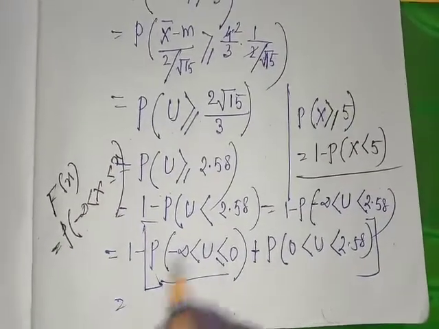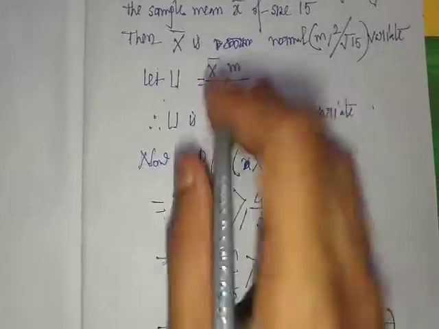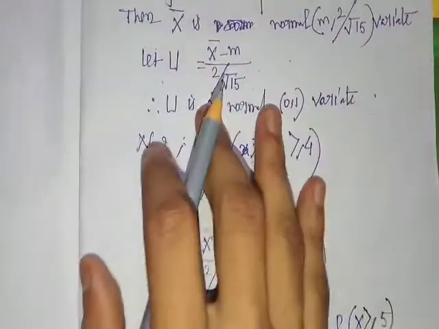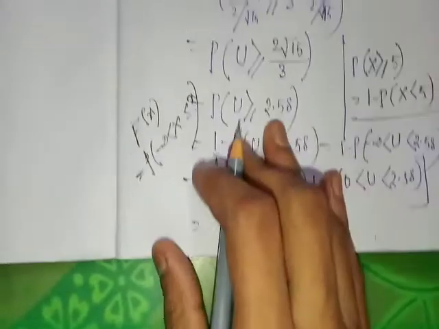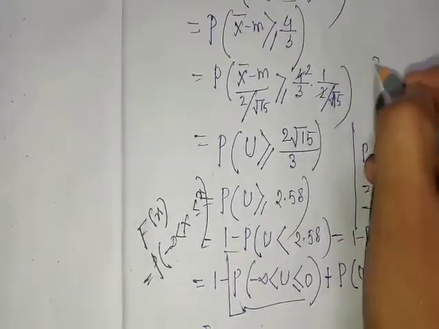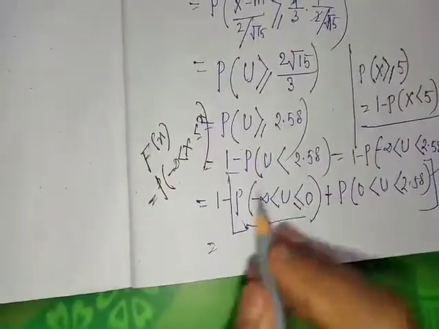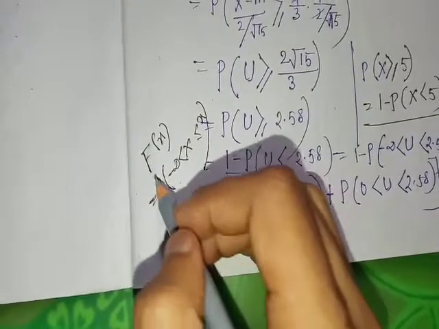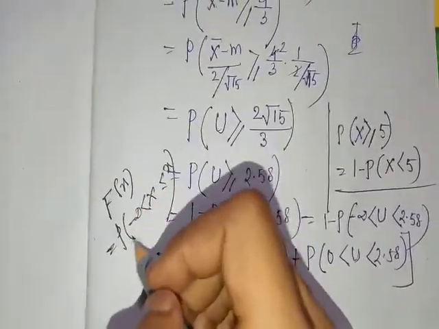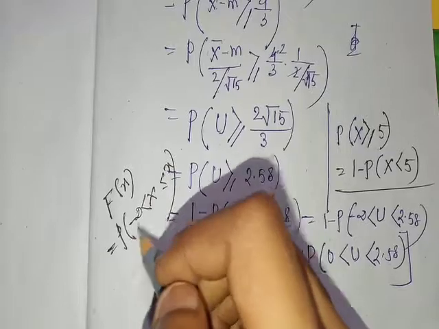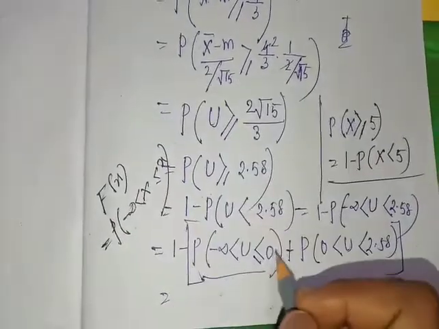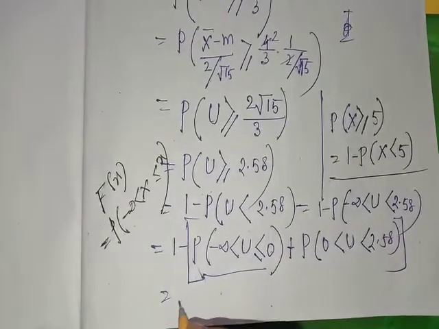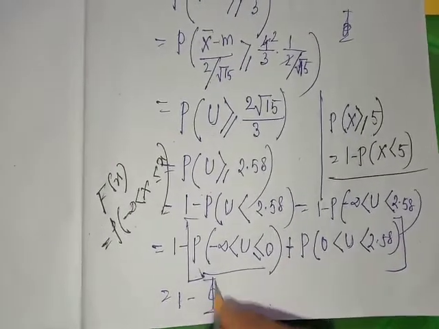So here you follow the standard normal distribution, since u is a normal 0, 1 variate. So the standard normal distribution function is capital phi of x. The distribution function is F(x) equal to probability of minus infinity less than X less than or equal to small x. So here x is 0, so this is capital phi of 0.